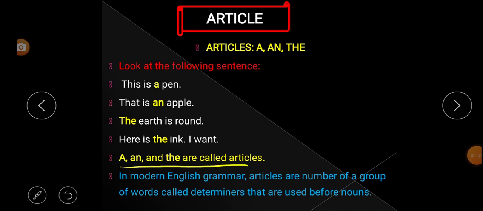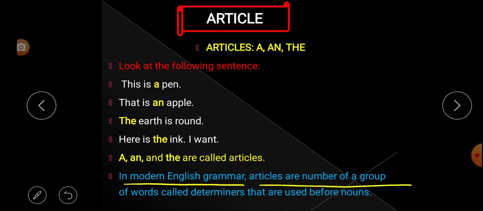So, a, an and the are called articles. Look at these sentences: all these bold letters a, an and the are called what? Articles. In modern English grammar, articles are a group of words called determiners that are used before nouns. What are articles? A number of a group of words called what? Determiners.